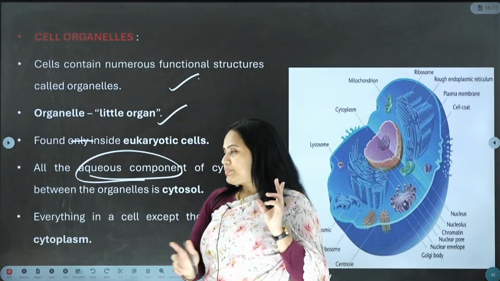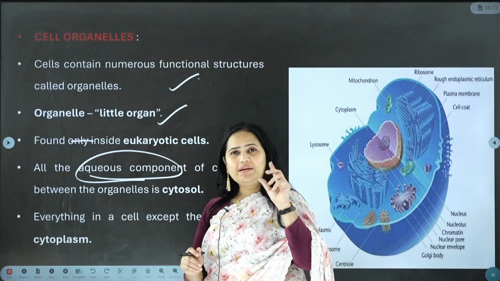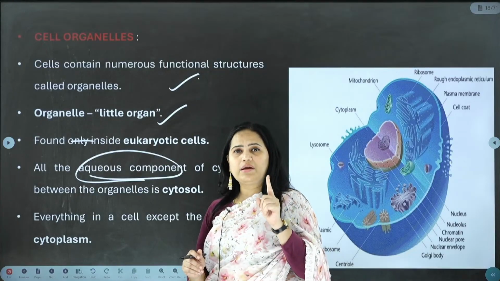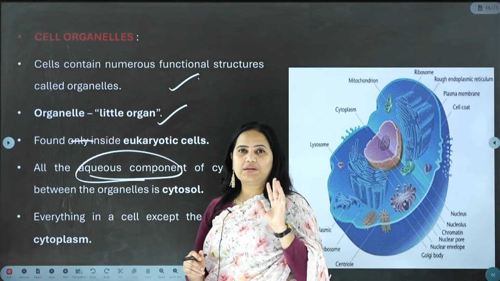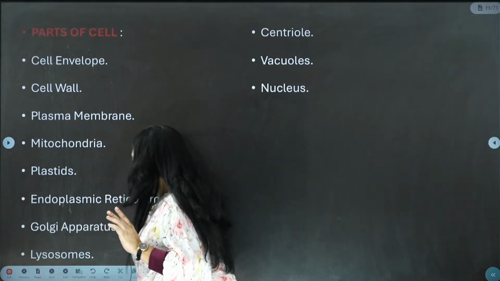So the aqueous component which is present between the two organelles is called cytosol. The entire aqueous component which is present inside the cell is called cytoplasm.